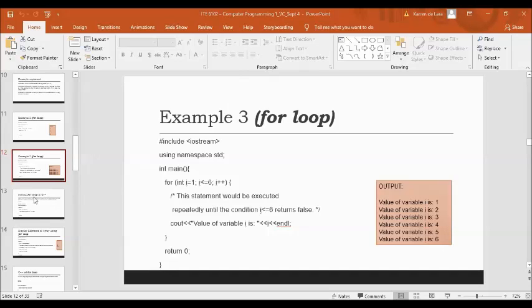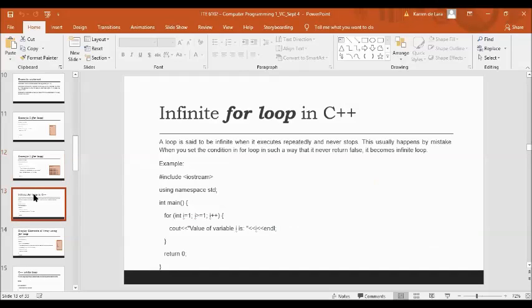Okay, next. We have here an example of an infinite for loop in C++. So in this particular program, we are incrementing the value of I. So it would always satisfy the condition I is greater than or equal to 1. The condition would never return false. That's why it resulted in an infinite loop.